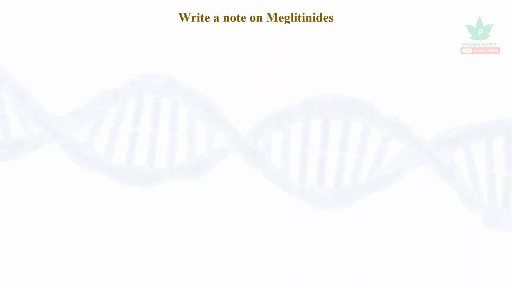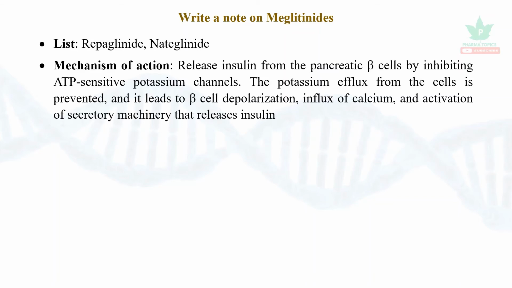The next set of drugs are a note on meglitinides. The list is repaglinide and nateglinide. Mechanism: it is very similar to sulfonylureas. They release the insulin from the pancreatic beta cells by inhibiting ATP-sensitive potassium channels.